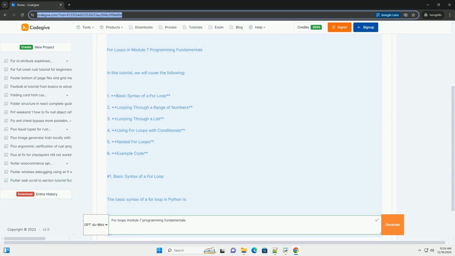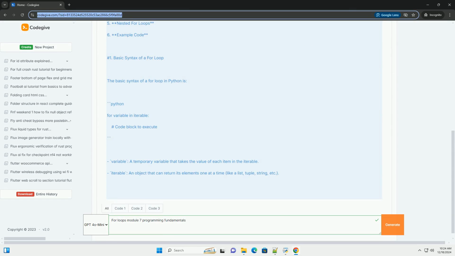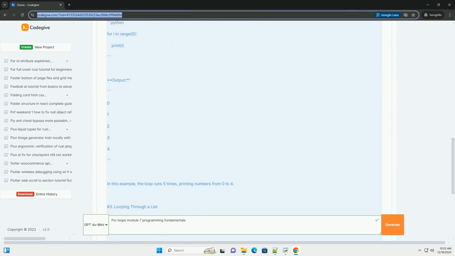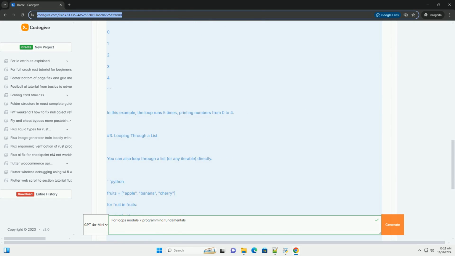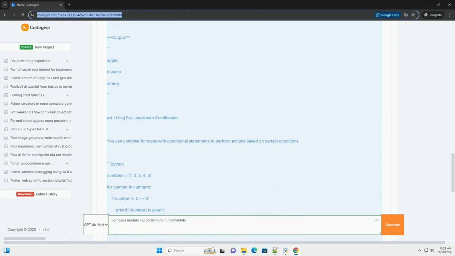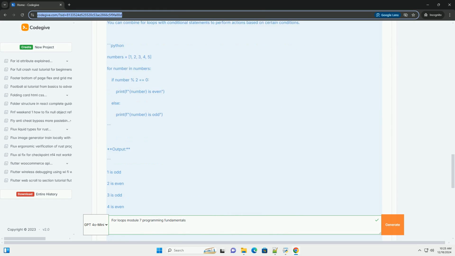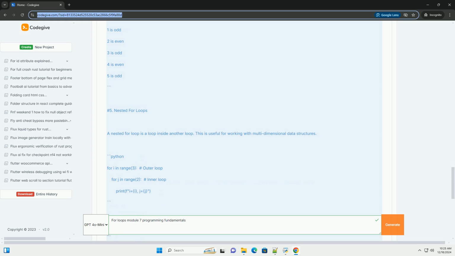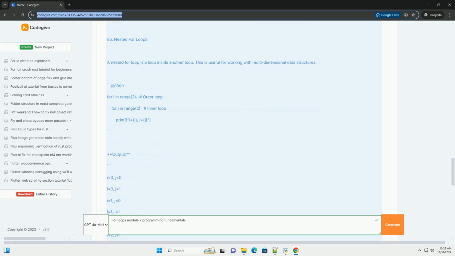Certainly. In programming, a for loop is a control structure that allows you to execute a block of code repeatedly for a specified number of times. It is particularly useful when you know in advance how many times you want to execute a statement or a block of statements. For loops in Module 7 Programming Fundamentals.